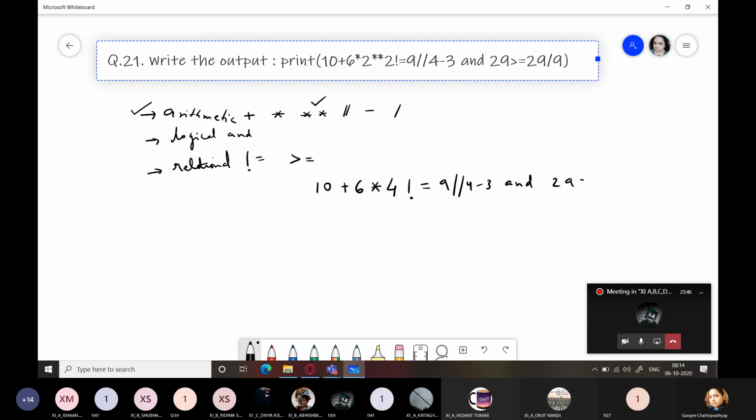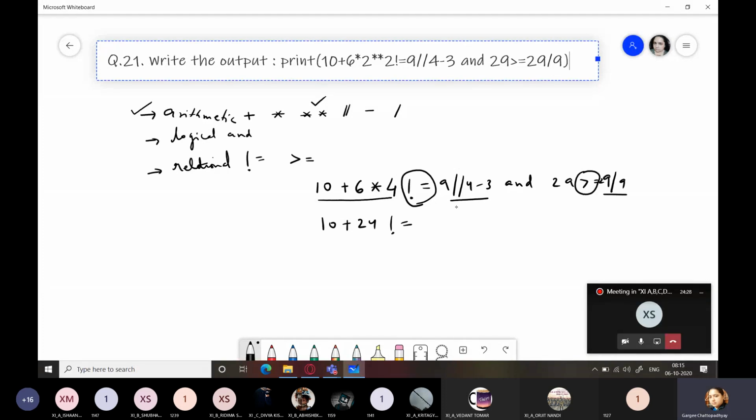Okay. So now over here, you get some values. Now let us first mark all the relational operators. So here we have a relational operator, here we have a relational operator. This side we can solve easily, this side also, and this side also. So what do we get if we start from this side? That is 10 plus 6 multiplied by 4. Multiplication will be solved first according to operator precedence. So it will be 10 plus 6 into 4, that is 24.